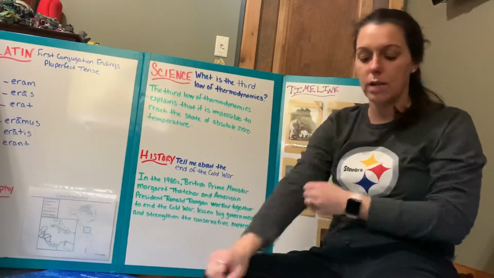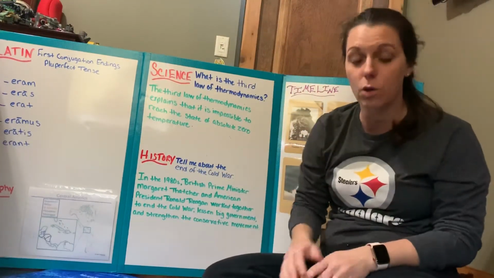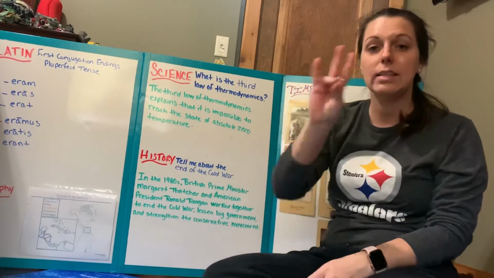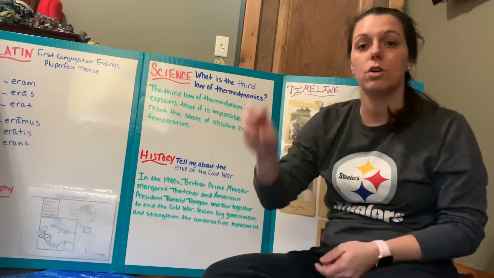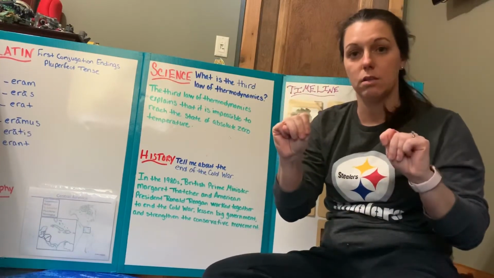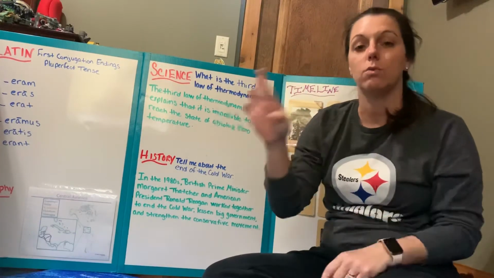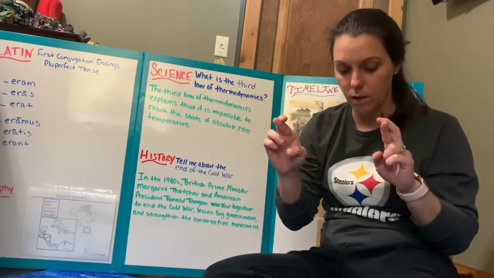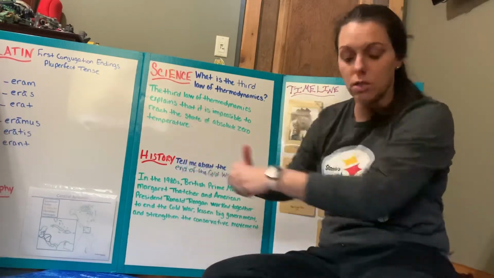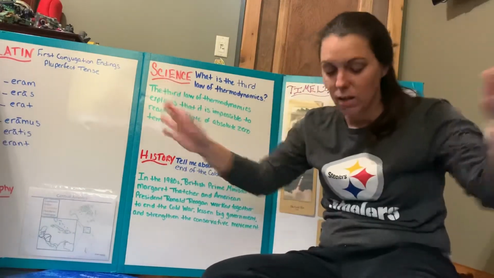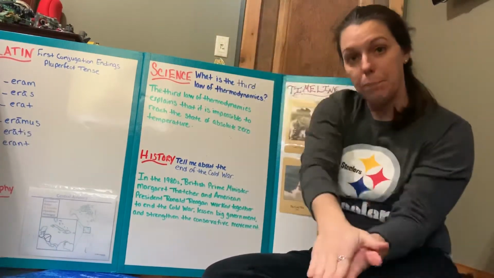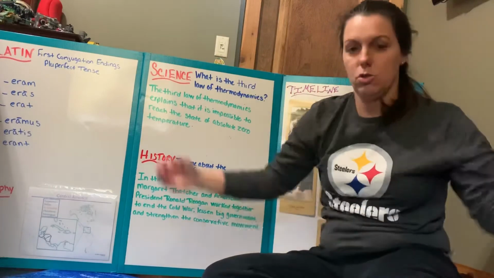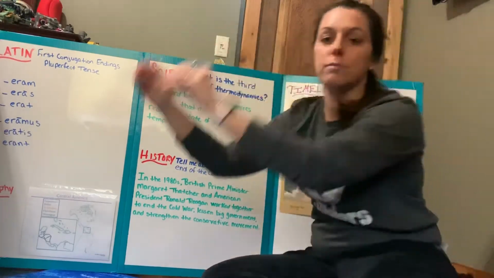Let's try that one more time. Tell me about the end of the Cold War. In the 1980s, British Prime Minister Margaret Thatcher and American President Ronald Reagan worked together to end the Cold War, lessen big government, and strengthen the conservative movement.